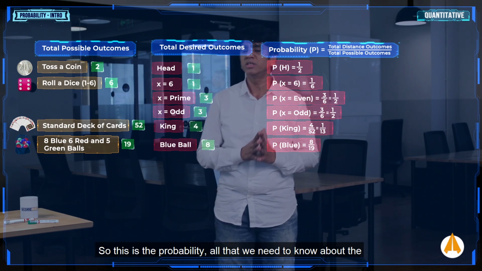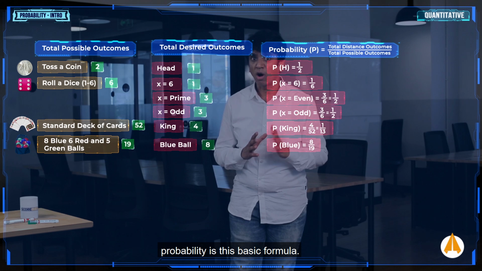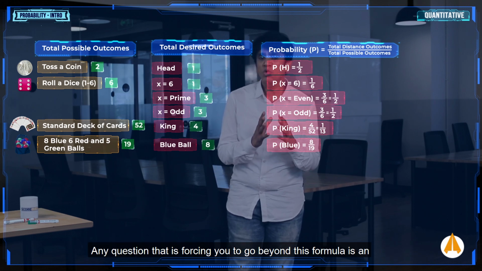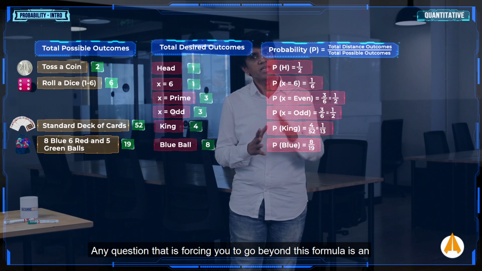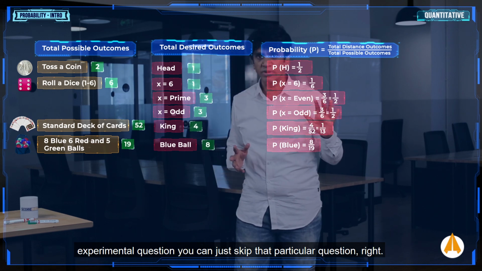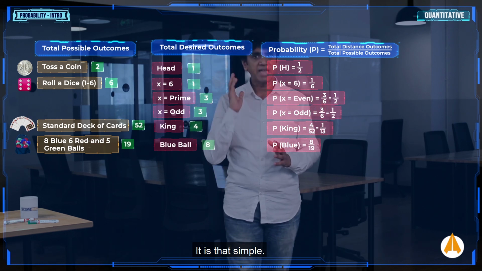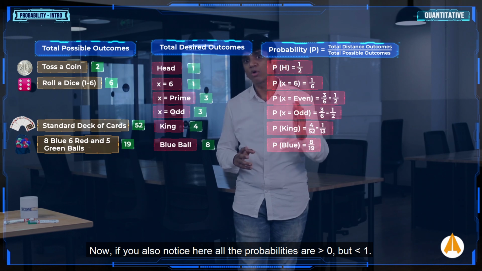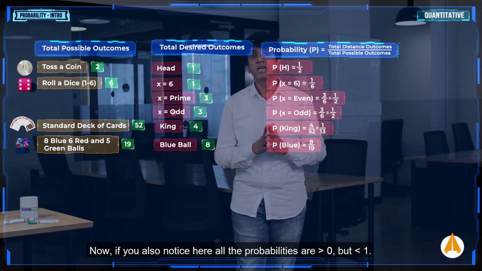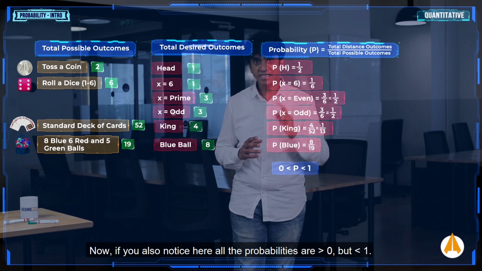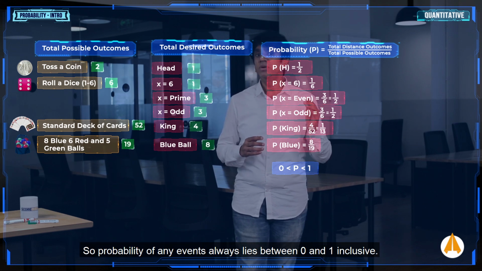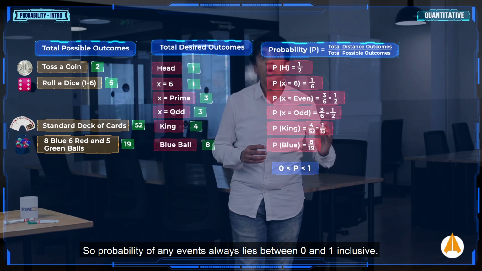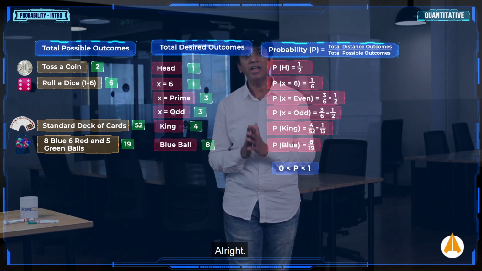All that you need to know about probability is this basic formula. Any question that forces you to go beyond this formula is an experimental question. You can just skip that particular question. It is that simple. Now, if you notice, all the probabilities here are greater than 0 but less than 1. So the probability of any event always lies between 0 and 1 inclusive. Is that clear?